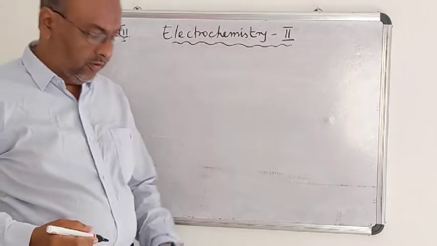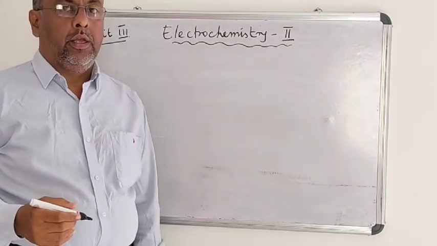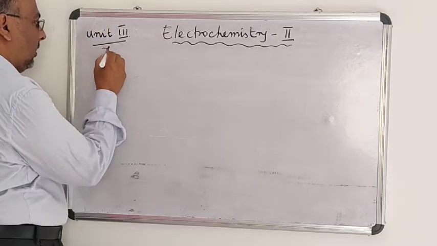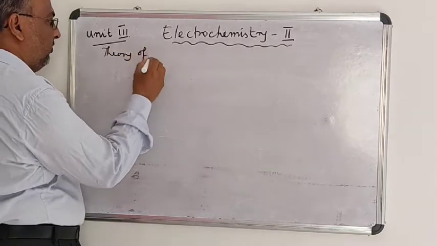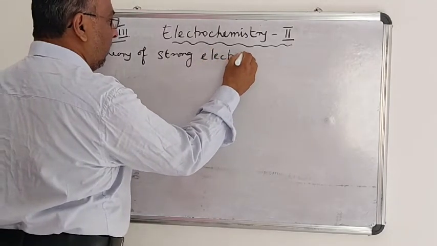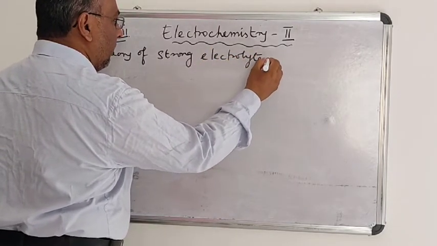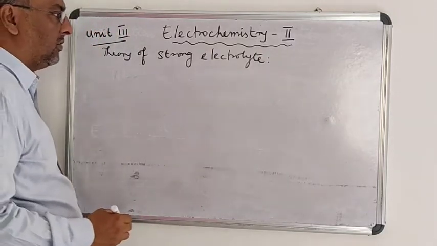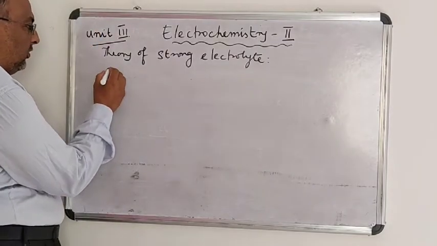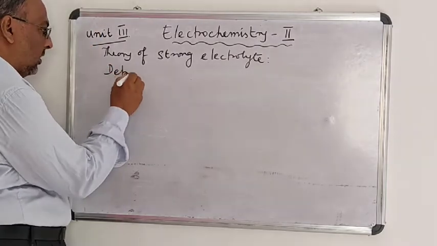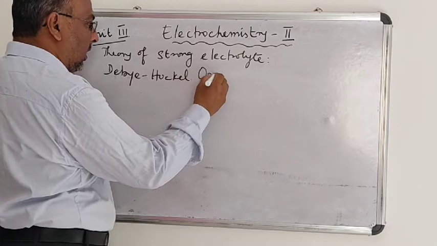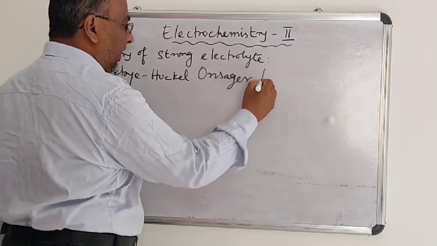In Electrochemistry 2, the first topic is the theory of strong electrolyte. In the theory of strong electrolyte, the foremost theory we are going to study is the Debye-Hückel-Onsager theory.